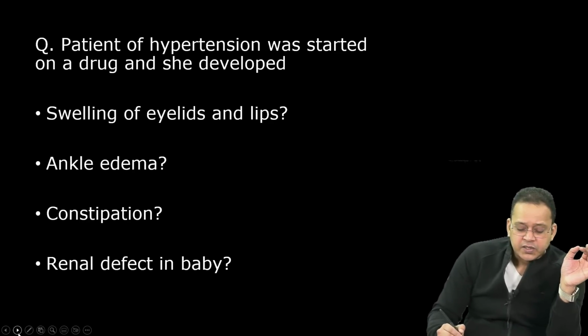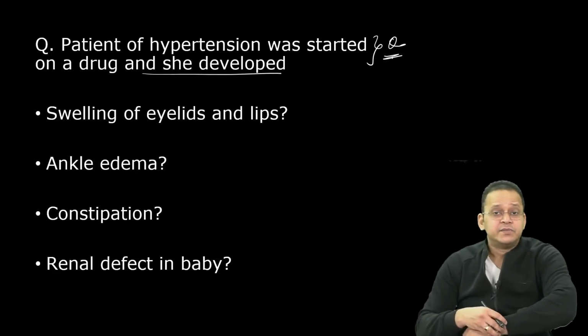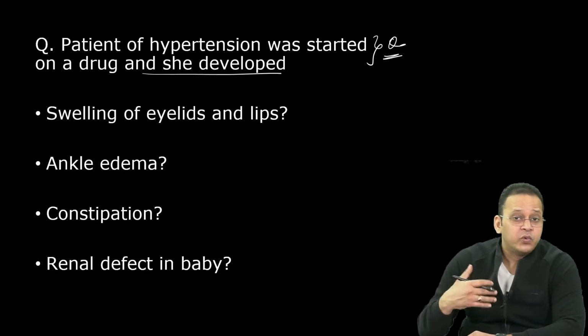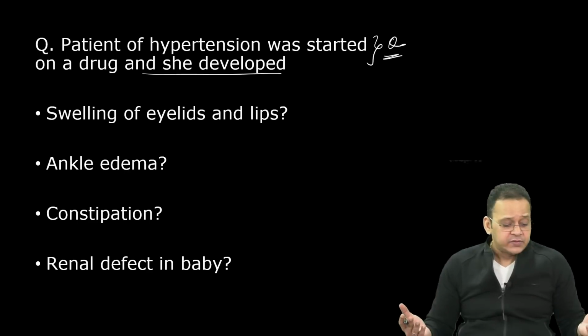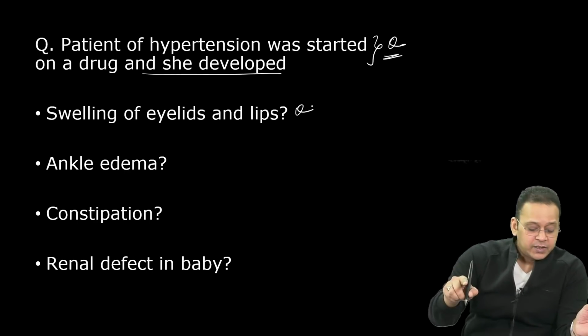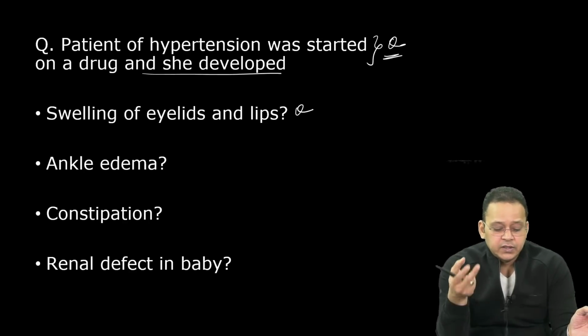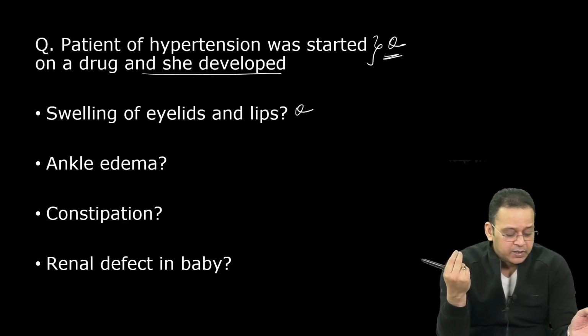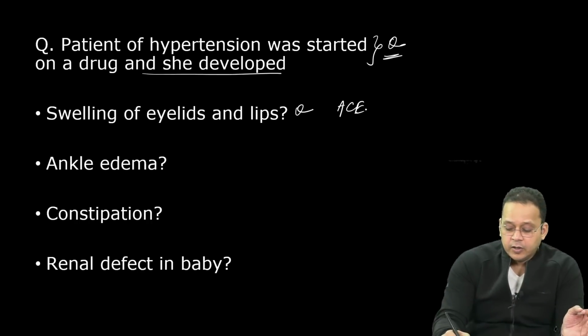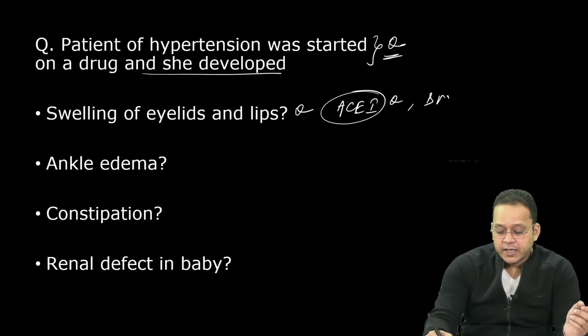Patient of hypertension was started on a drug and she developed swelling of eyelids and lips. Now, antihypertensive drugs are important, right? These MCQs over the years have been asked and they will be asked because hypertension is going nowhere. It's a very common disorder. And there are 4 questions here. If there is an antihypertensive causing swelling of eyelids, excellent. So these are ACE inhibitors, right? And you yourself know how many times this has been asked. So ACE inhibitors, there are 2 things they ask you.